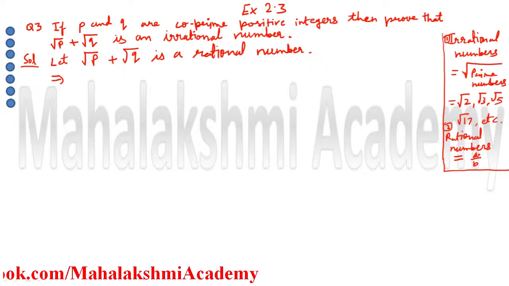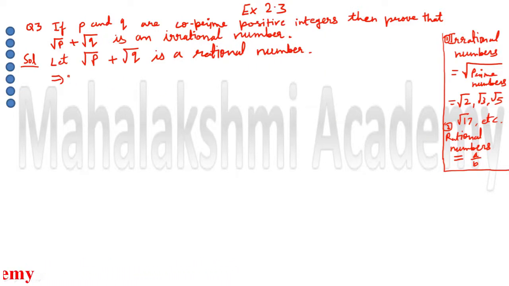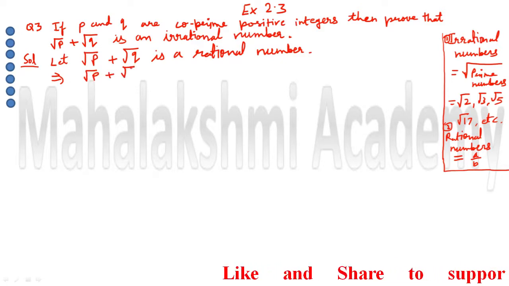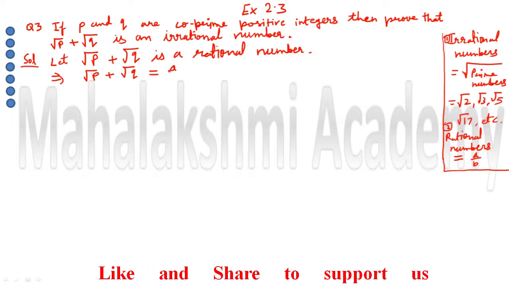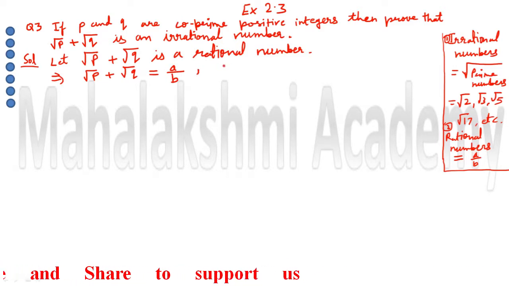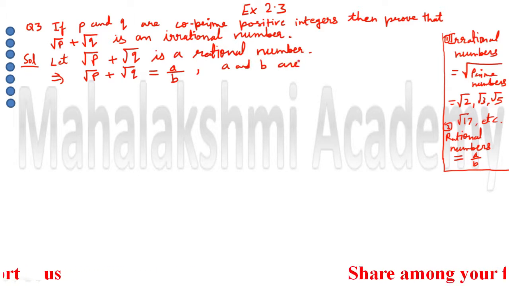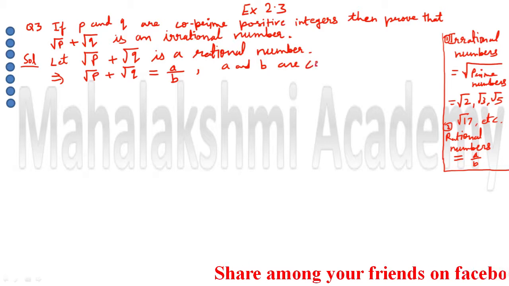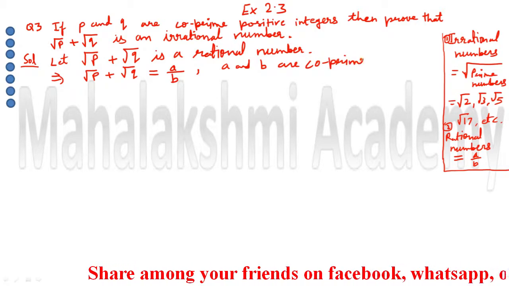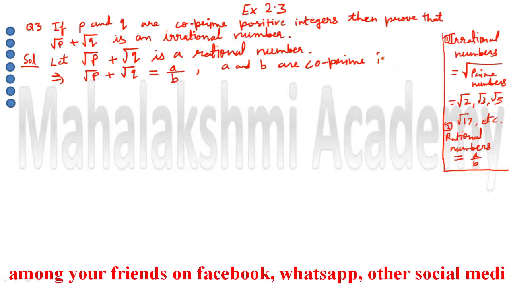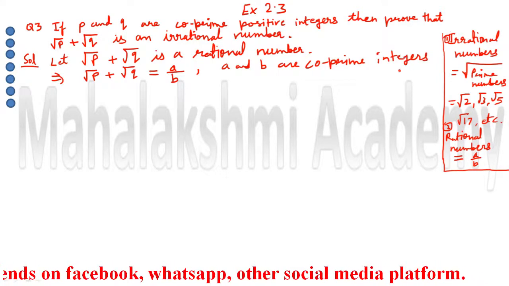Now if it is a rational number, then what is the definition of rational number? Rational numbers are the numbers which we can write in the form of A upon B, meaning a fraction. Since we assume it's a rational number, surely we can write it in the form of A upon B. So root P plus root Q is equal to A upon B, where A and B are co-prime integers.